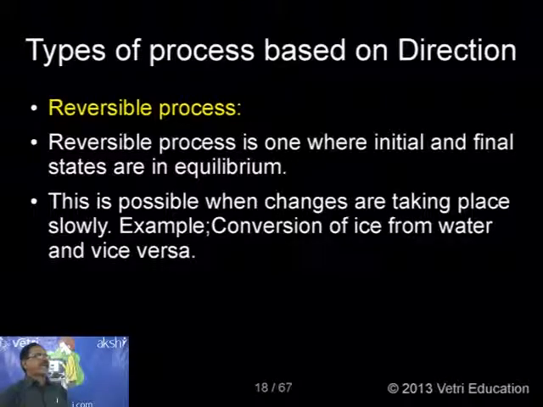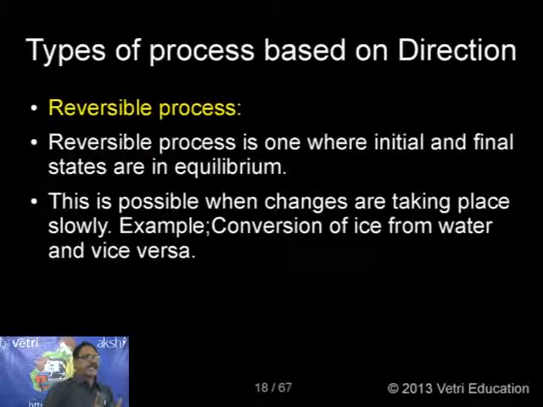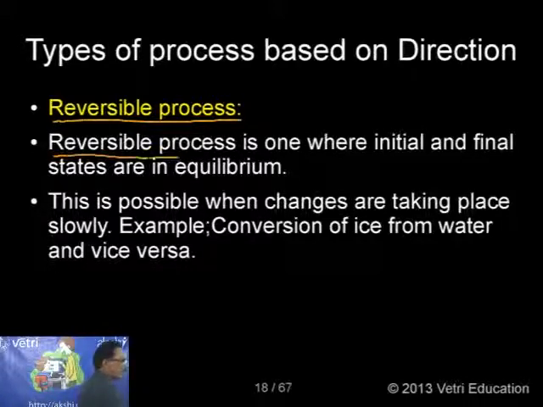Let me go for the next one: based on the direction, I can classify the process. I have already explained there are three: reversible process, irreversible process, and cyclic process. Let me come to the reversible process. What is a reversible process? A reversible process is one where initial and final states are in equilibrium.